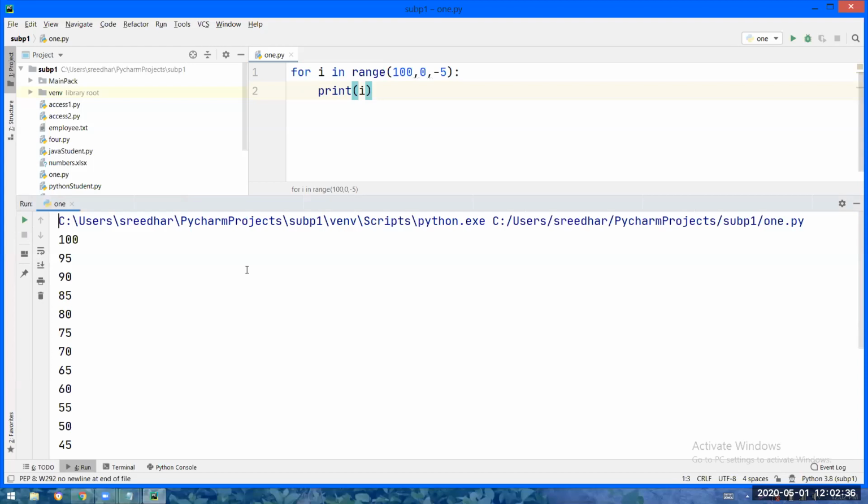Yes. From 100 down to 5. The end point will not be taken every time. So 0 means it is going to get up to 5. This is like backward, the decrementation count we can say.